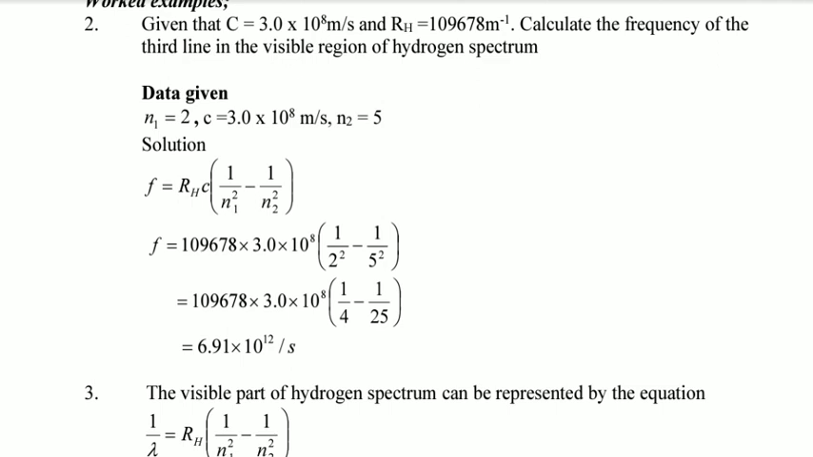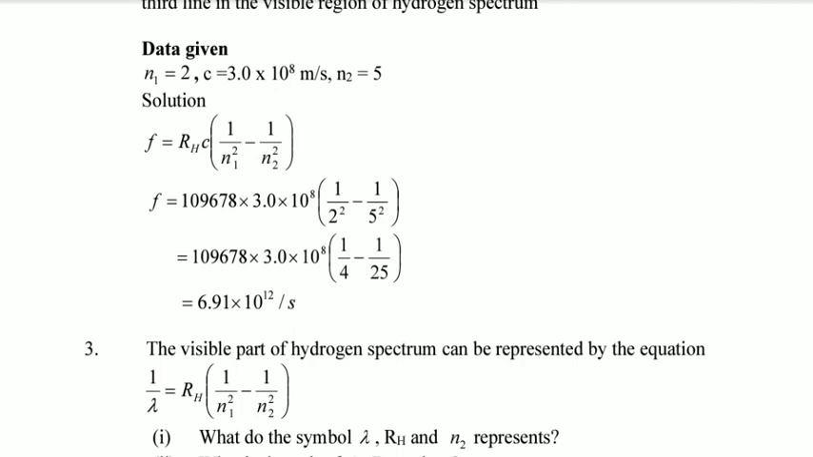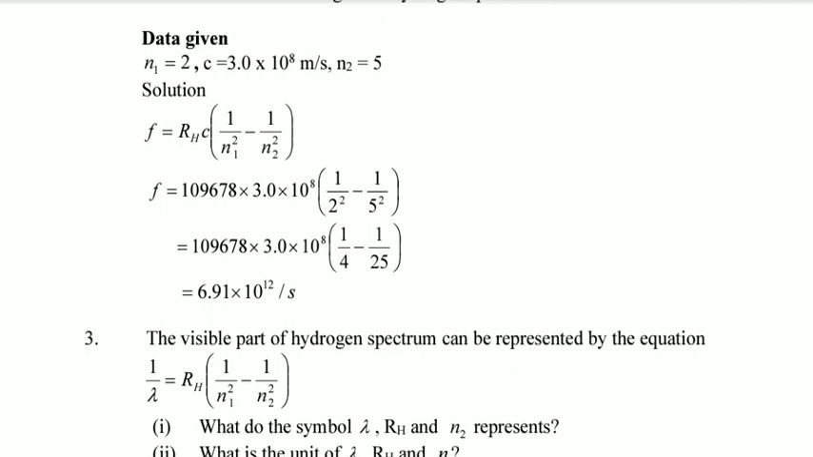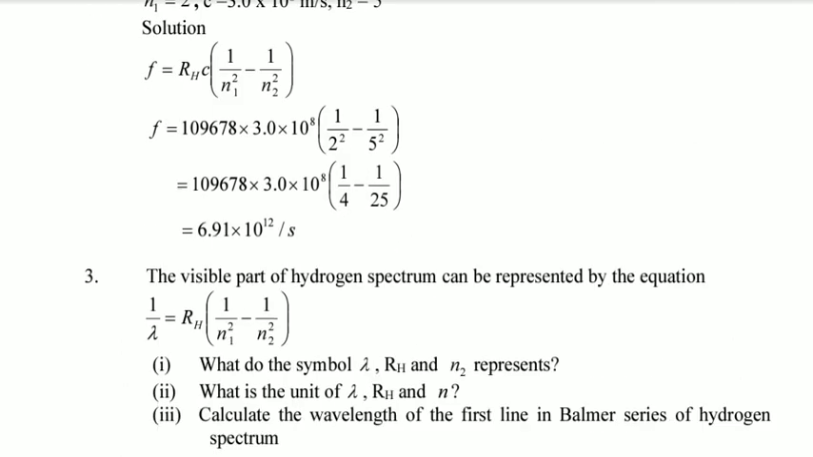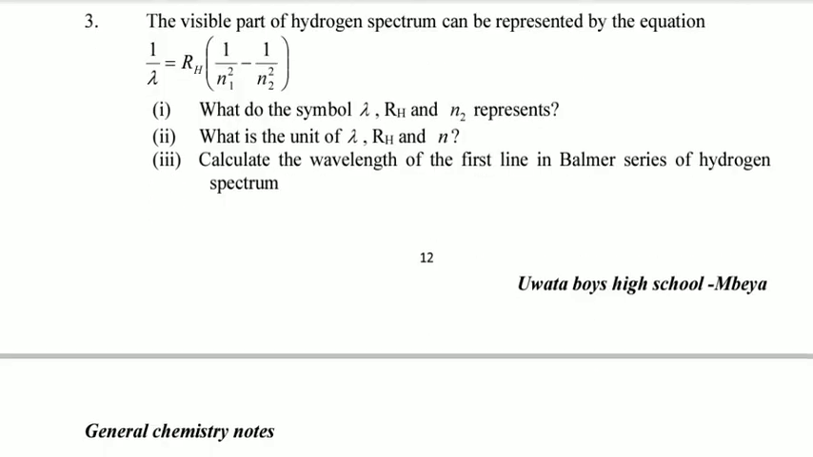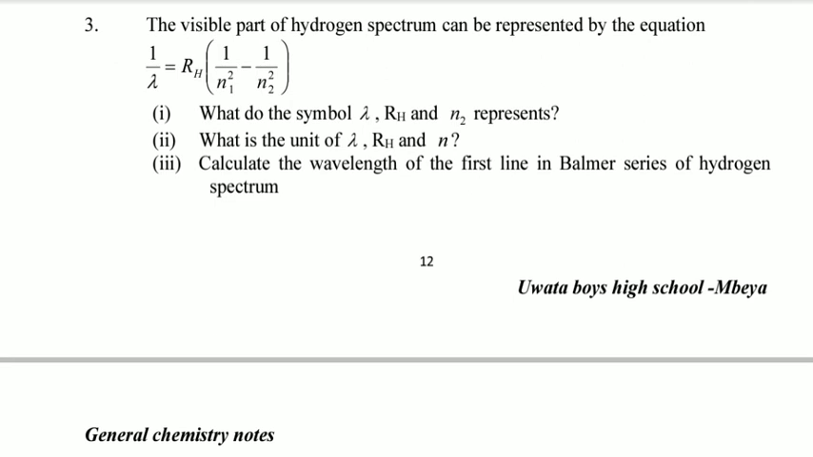Now, having already known N1 is equal to 2 and N2 is equal to 5, you just compute your values in the Rydberg equation and then you get your answers of frequency. And the example here: given part of the hydrogen spectrum can be represented by the equation, that one.